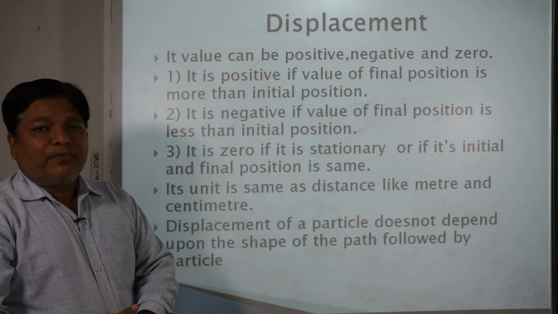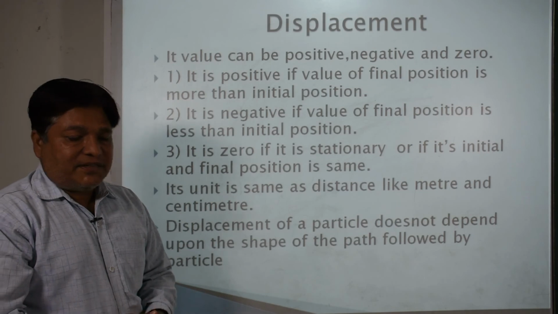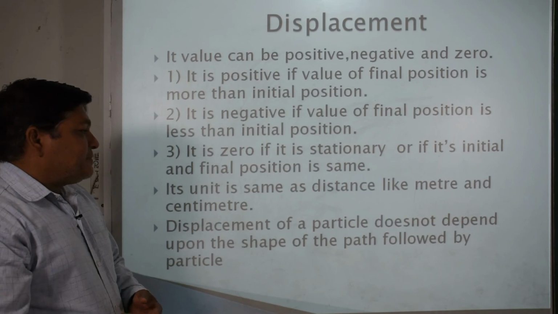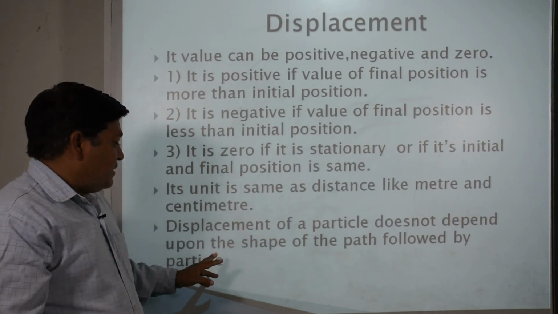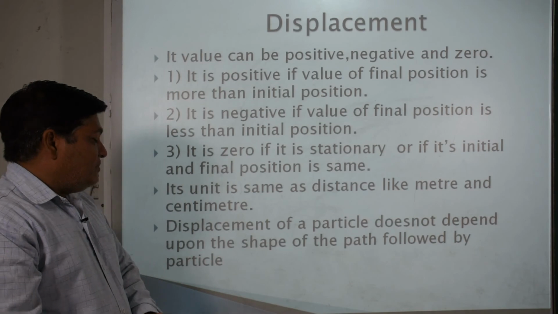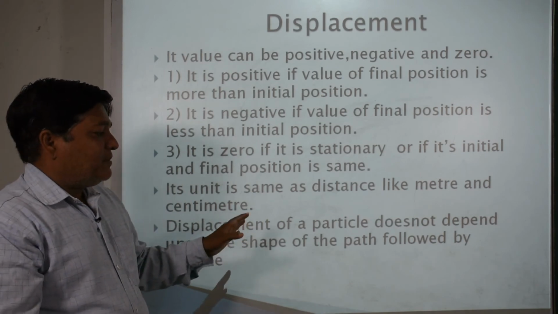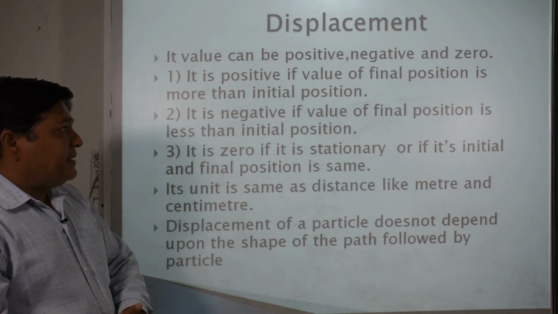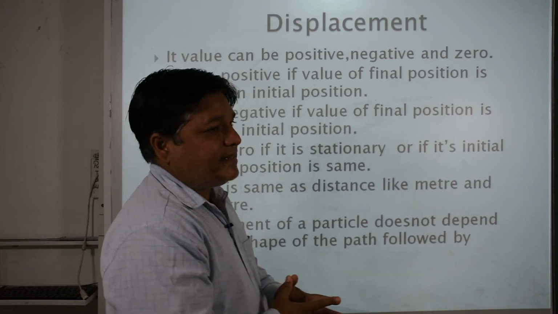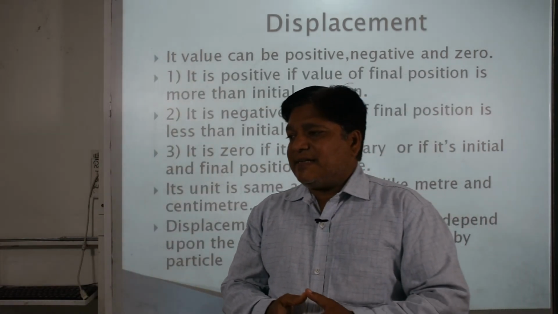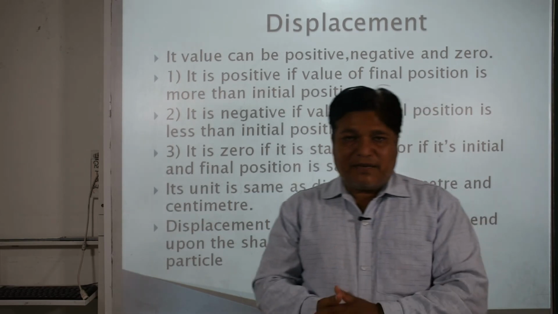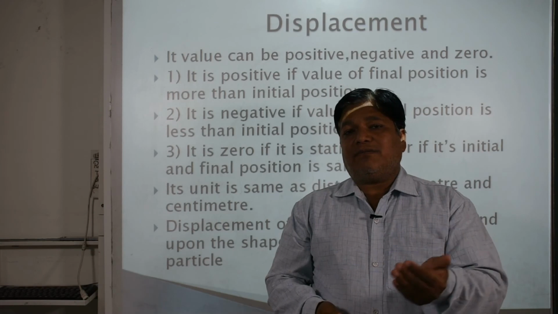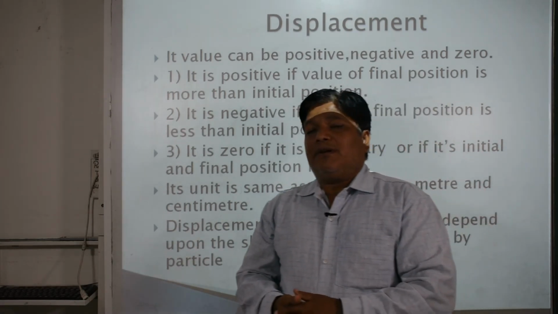Its unit is the same, displacement unit will be the same as distance, SI unit meter, CGS unit centimeter. Displacement of a particle does not depend upon the shape of the path followed by the particle, but distance does. And if we compare both quantities, distance and displacement, we can say that distance is always greater than or equal to displacement. Displacement is always less than or equal to distance.